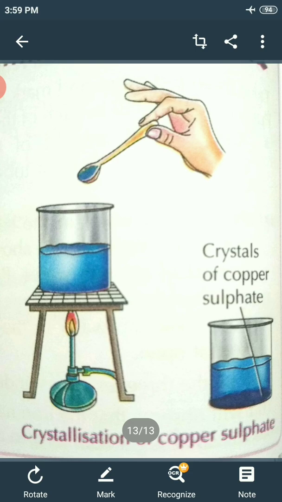So what is meant by galvanization, children? The process of depositing a layer of zinc or iron is called galvanization. So what is meant by crystallization? The process of obtaining crystals of pure substances from their solution is called crystallization. So children, read the lesson and then you can fill your objectives in the